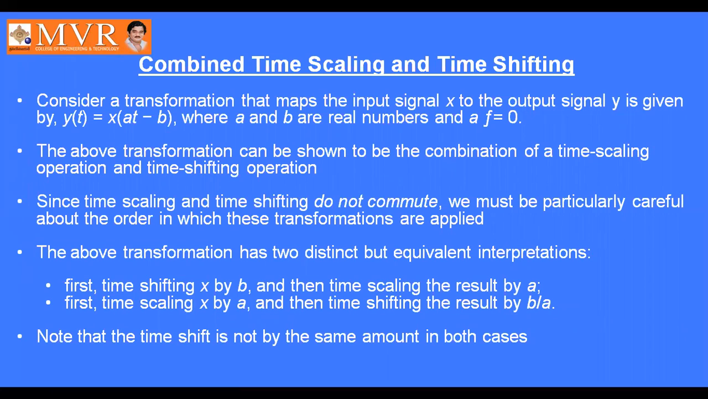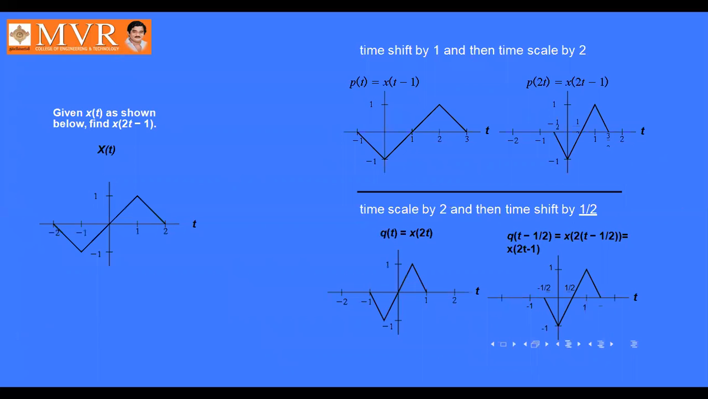Combined scaling and shifting. Here we are combining scaling and shifting properties. That is x of at minus b. Okay, like this.